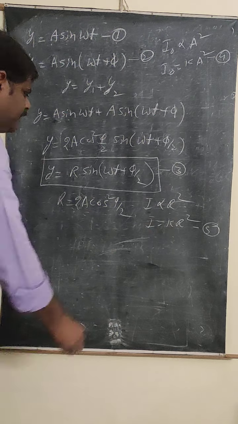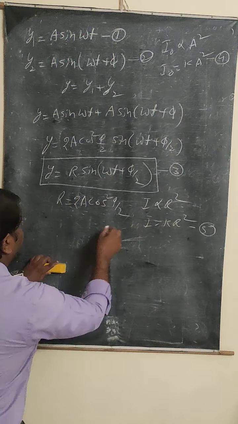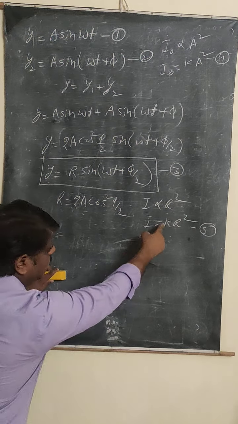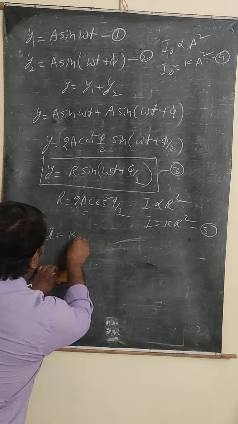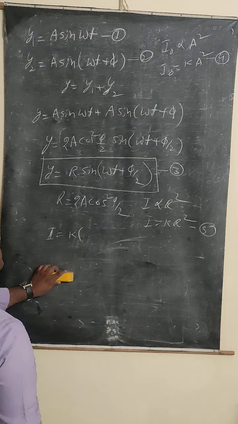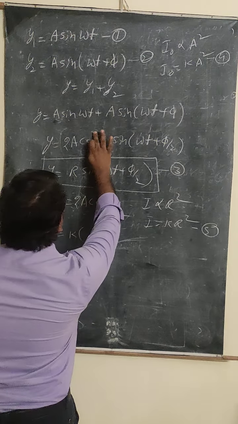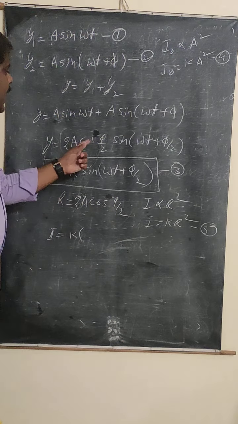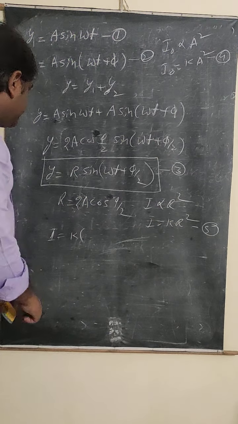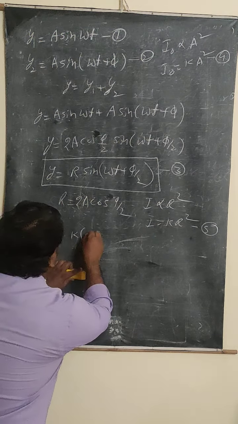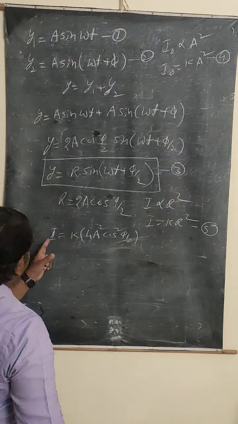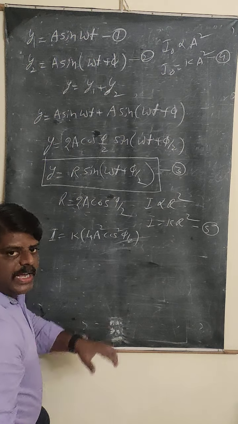Let us simplify these equations. First I am going to take the fifth equation. Now what can I write here? I is equal to K, K as it is. R square is there. R is 2a cos phi by 2, sorry, 2a cos phi by 2 sin omega t plus phi by 2. Now, whenever you take R square, it becomes 4a square cos square phi by 2. So I is equal to K into 4a square cos square phi by 2.